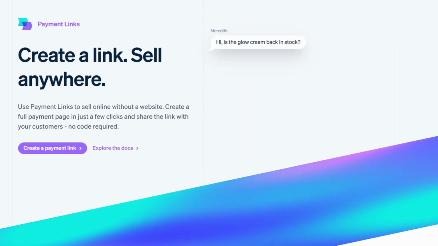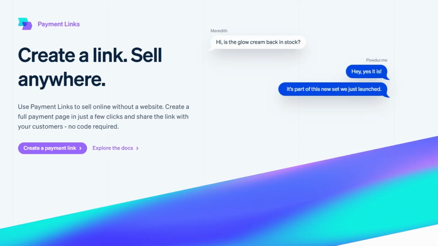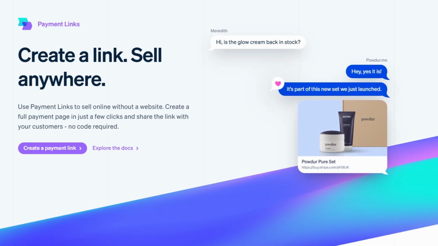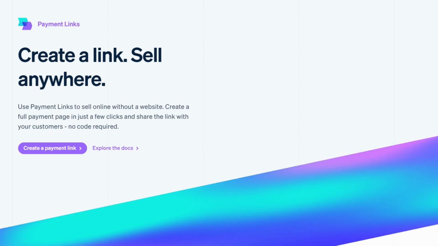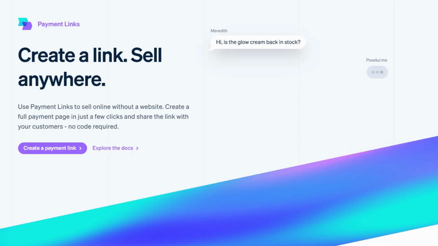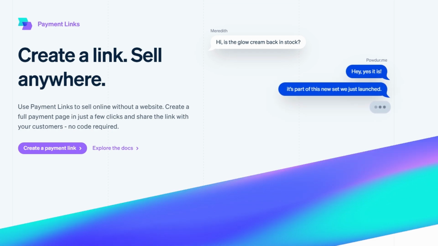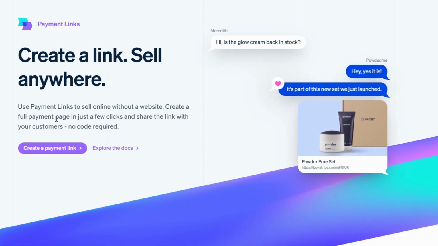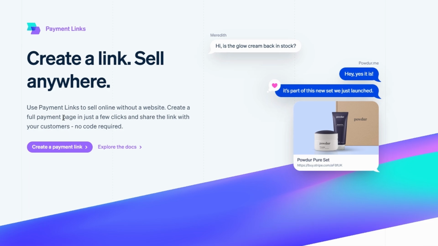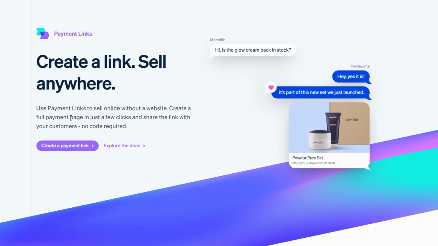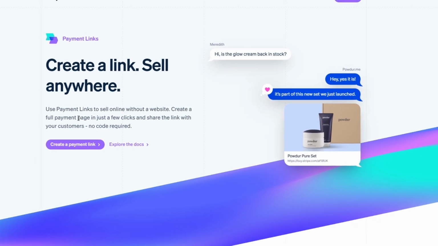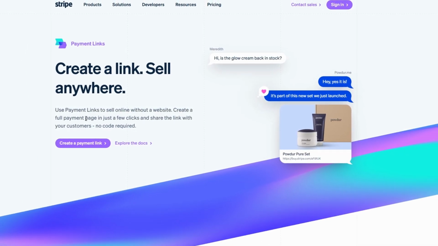If you're comfortable with development, Stripe also offers a robust API that lets you create custom payment experiences. This is the best option for tech-savvy entrepreneurs who need complete control over their payment flow. You can design everything from the checkout page to subscription models, making Stripe a powerful tool for developers.